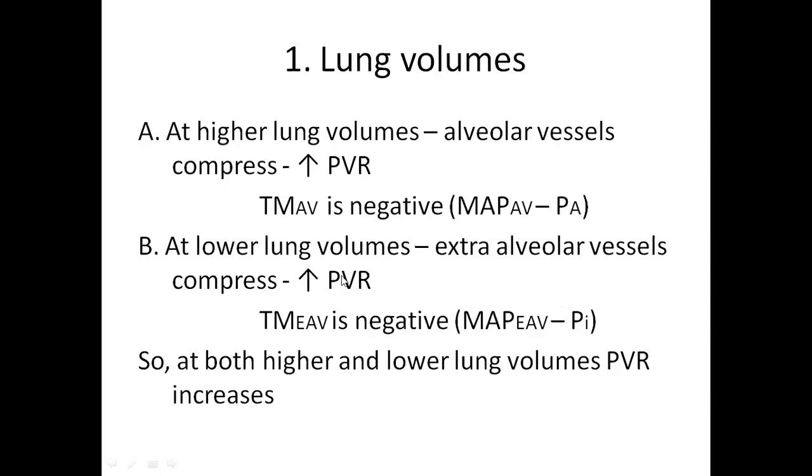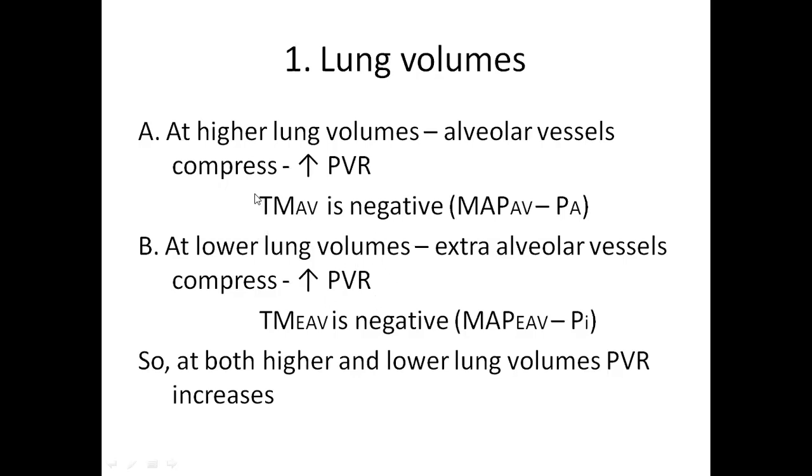So, in most of the conditions, the transmural pressure in extra-alveolar vessels is always positive, except during forced expiration, where once the intrapleural pressure is more positive than the mean arterial pressure, the transmural pressure in your extra-alveolar vessels will become negative. Or else simply remember, when the intrathoracic pressure is very high, the extra-alveolar vessels, pulmonary artery and pulmonary veins, get compressed. So this happens at lower lung volumes, increasing vascular resistance.